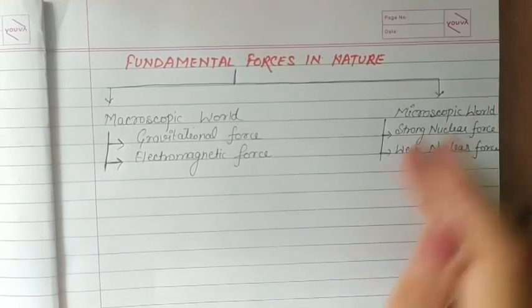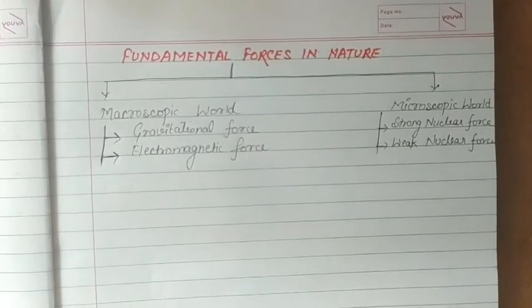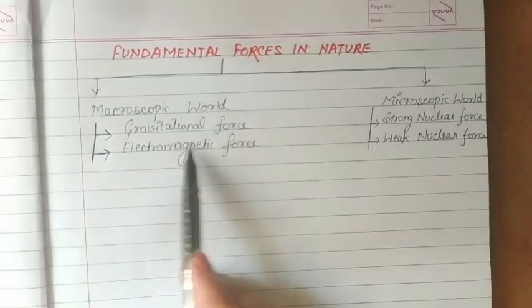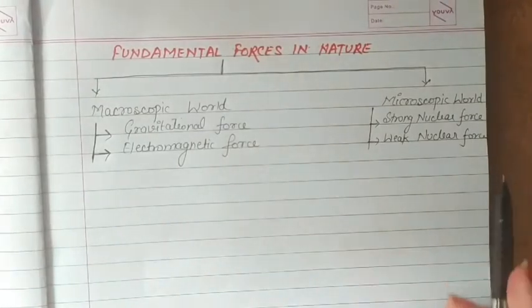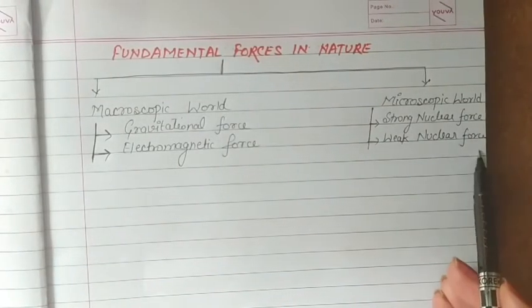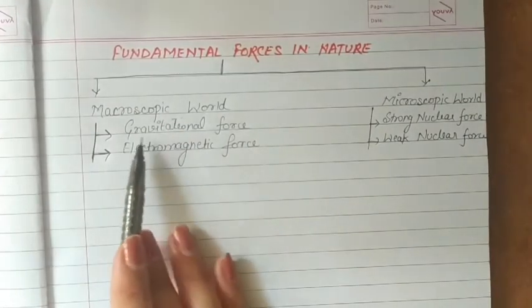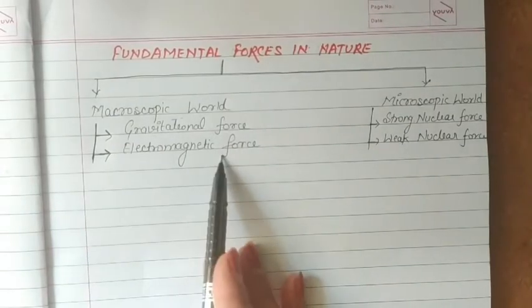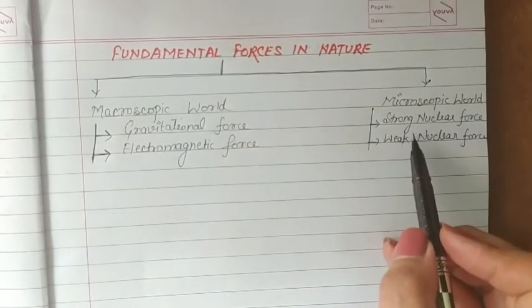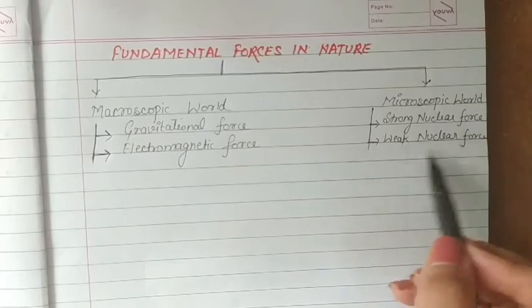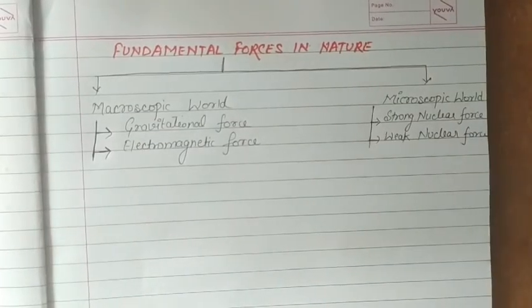So what we get is the fundamental forces. Now these are the four fundamental forces, two for macroscopic world while two for microscopic world. For macroscopic these are gravitational force and electromagnetic force. For microscopic these are strong nuclear force and weak nuclear force. Let's talk about all these forces one by one.